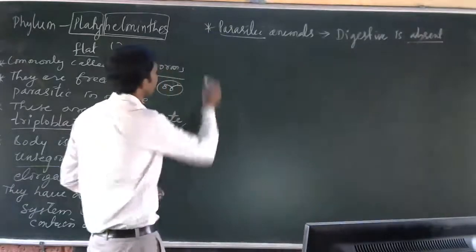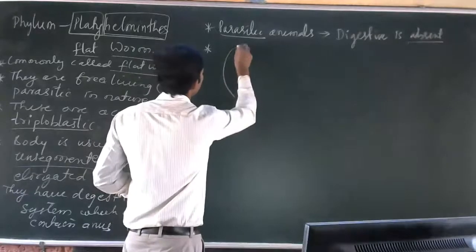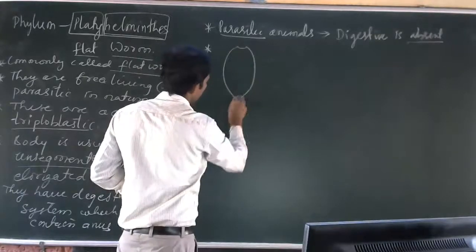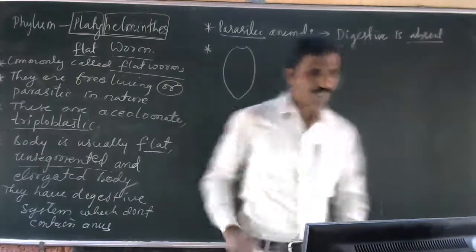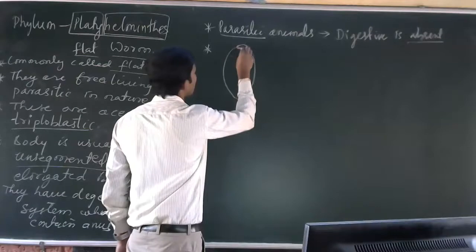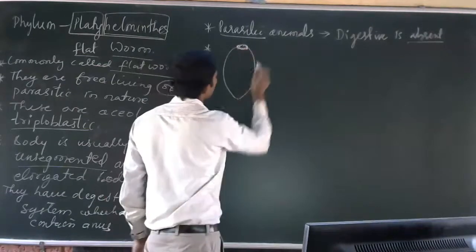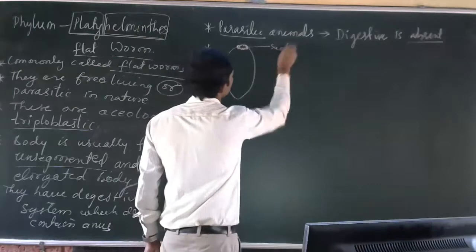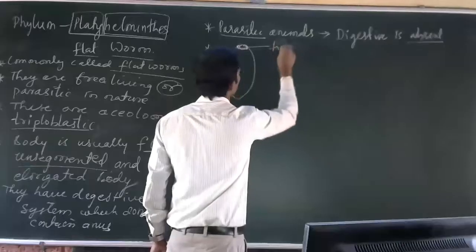For example, the liver fluke has special structures called suckers or hooks.